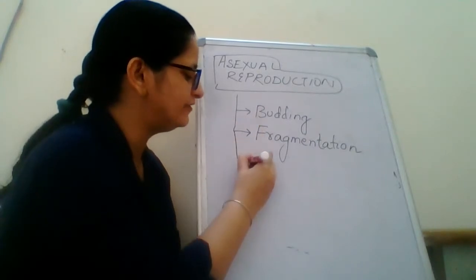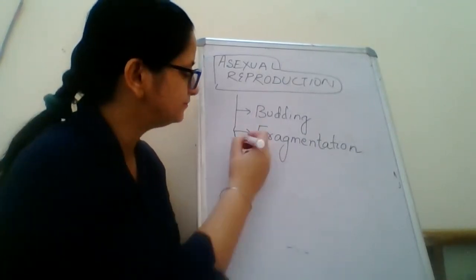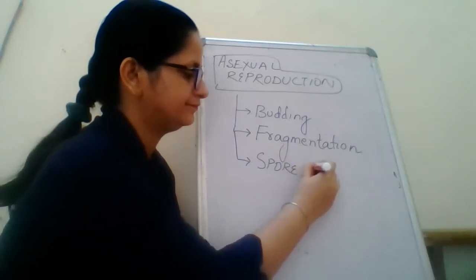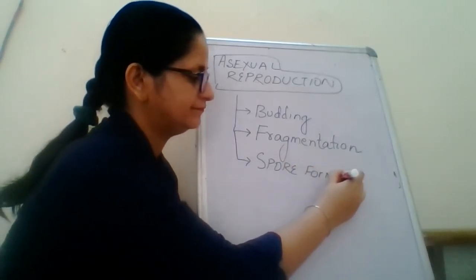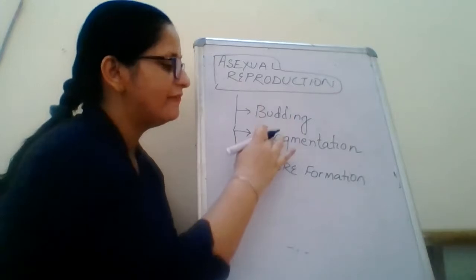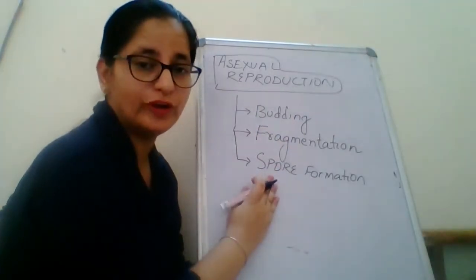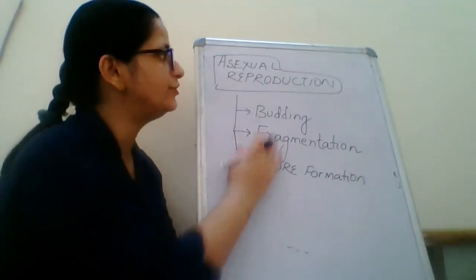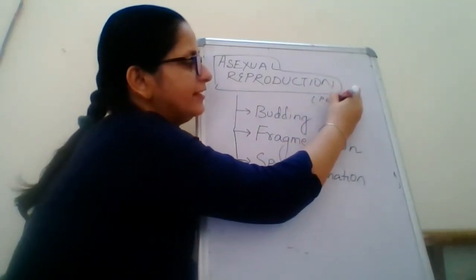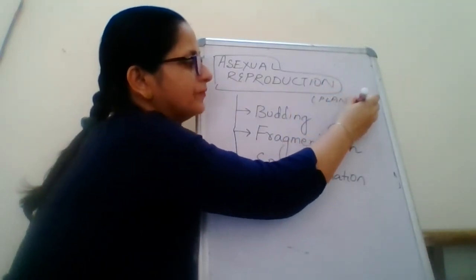And the third that we will be studying is spore formation. So budding, fragmentation, and spore formation are the methods of asexual reproduction in plants that we are studying.